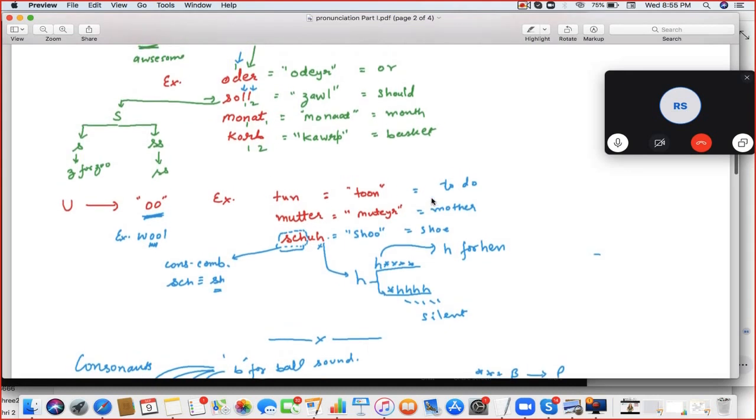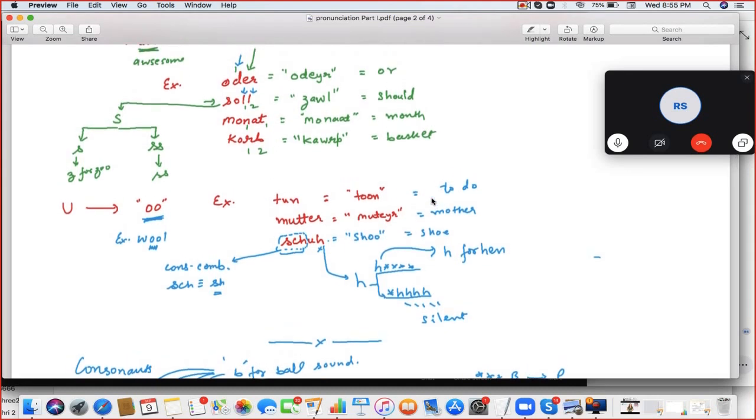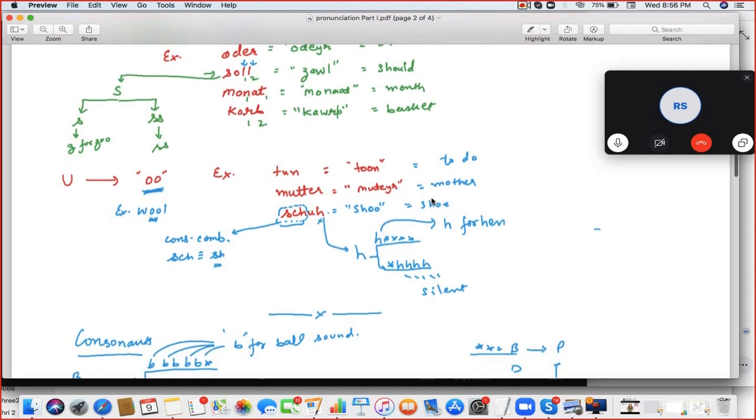O is coming before a double consonant, so it will become a short O. So Soll. And in the case of MONAT, there's a single consonant after O, that's N. So the sound will become long O, Monat. And in the word KORB, there is a double consonant after O, so the sound will be Korp.